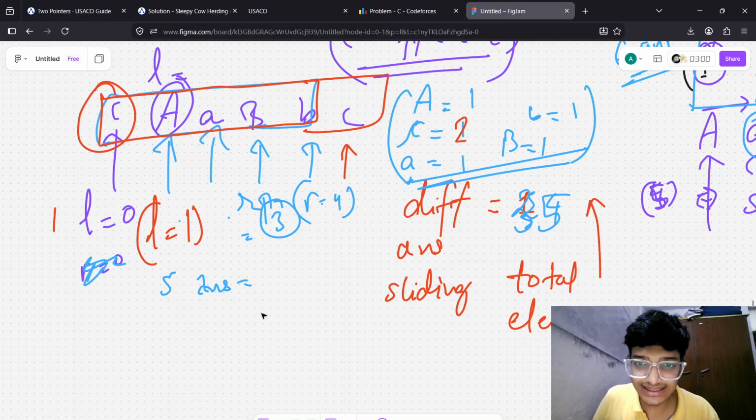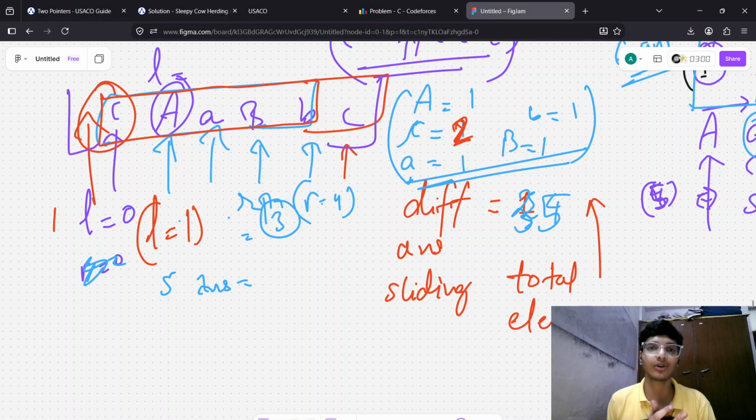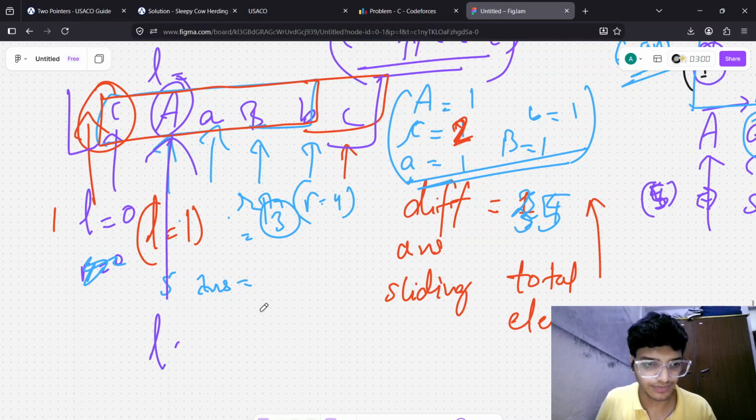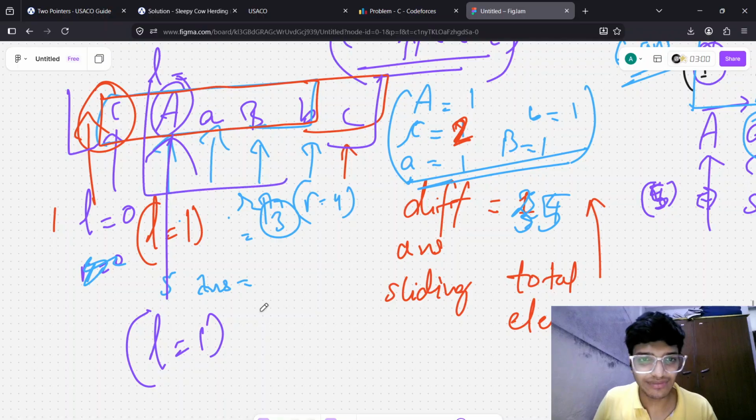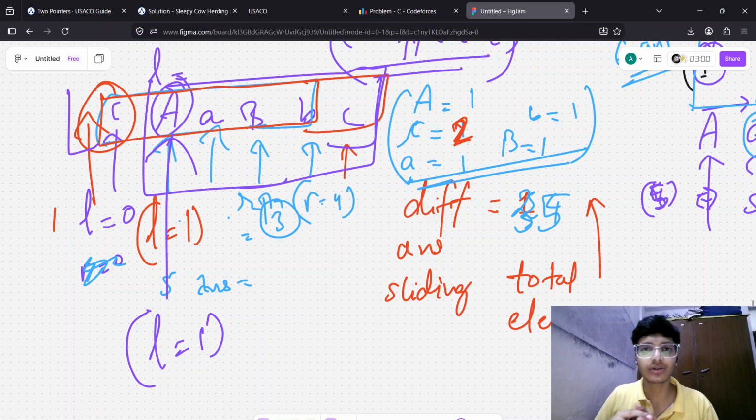From here to here is our sliding window, and C is equal to 2. Decreasing it by 1 doesn't matter at all. So we move L here. Can we increase our sliding window so far? No, it's out of bounds. So what is the answer? ANS equal to 5, we will repeat. We will put it.